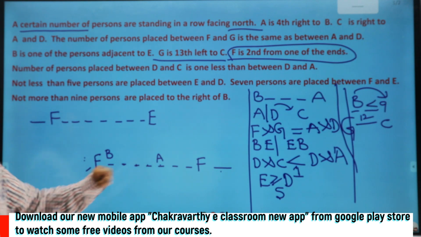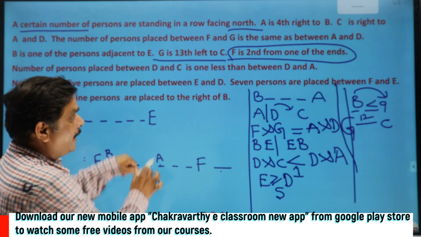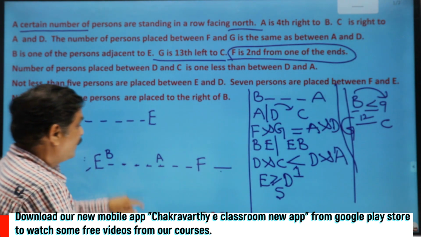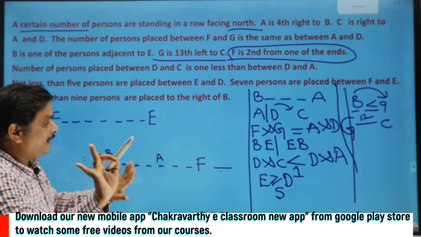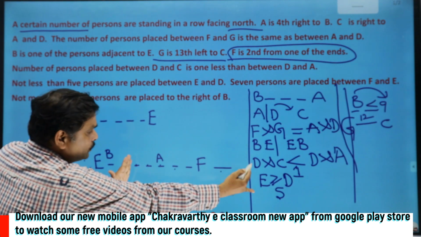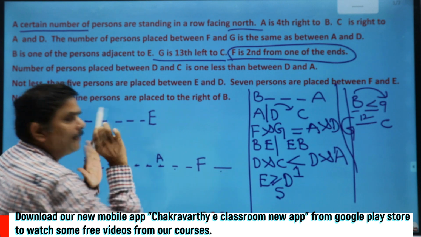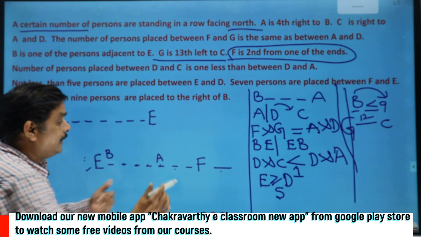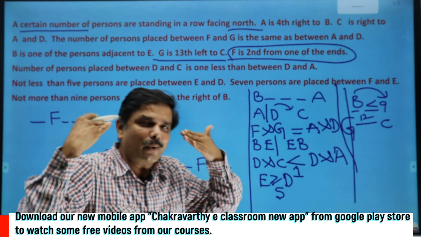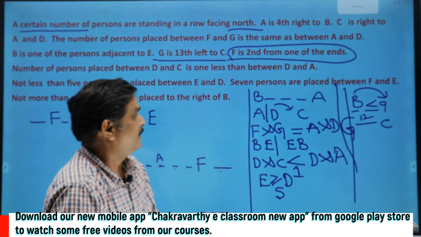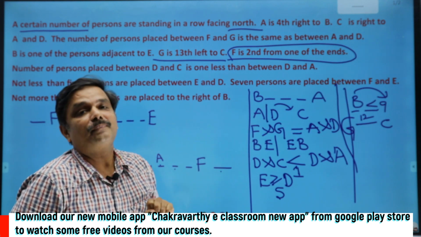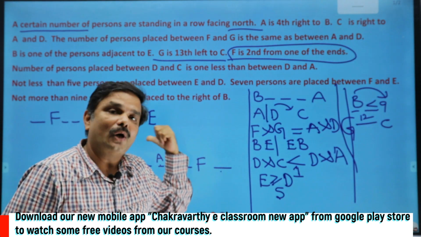But students, think carefully. If I keep A, where shall I keep C and D? Suppose if I keep A, is there any possibility to keep D? You think it over first. Because after this one, there are only 1, 2, 3, 4 places left out, and that too for D, 1, 2, 3 places left out. If you go on scrutinizing that one, quickly you have to do. The basic condition is that C should be on the right side of A and D.